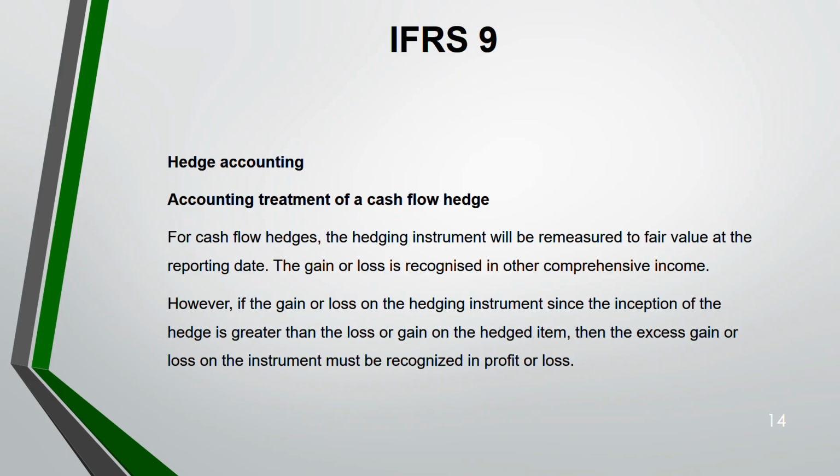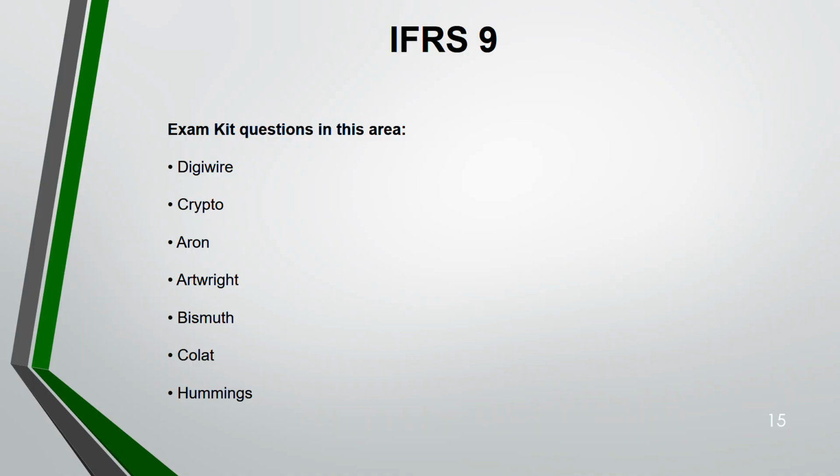This is for cash flow hedge. Of course you have to do calculations and all, which I have done in my IFRS 9 lecture. So these are the exam kit questions. With this I've completed my IFRS 9. So DGY, Crypto, Aeron, Artwright, Bismuth, Collide, Hummings. This is for SBR students. Make sure that you do these questions and take your own time to study IFRS 9. IFRS 9 requires more time compared to other standards because there are so many small areas and often questions are also lengthy enough. So make sure that you are able to follow through the questions.